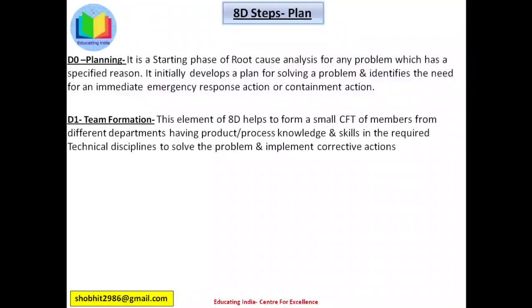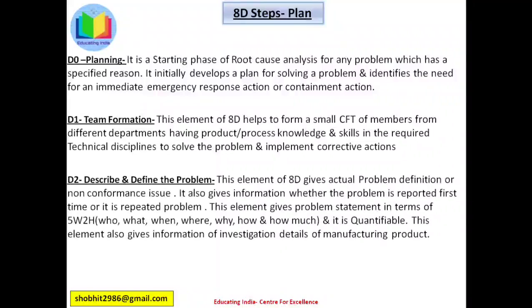Then D1 is team formation. This element of 8D helps to form a small CFT of members from different departments having product or process knowledge and skills in the required technical disciplines to solve the problem and implement corrective actions. It means in this phase a small cross-functional team is formed where members of different departments having thorough technical expertise of the complete process and product can take the actions to solve the problems.